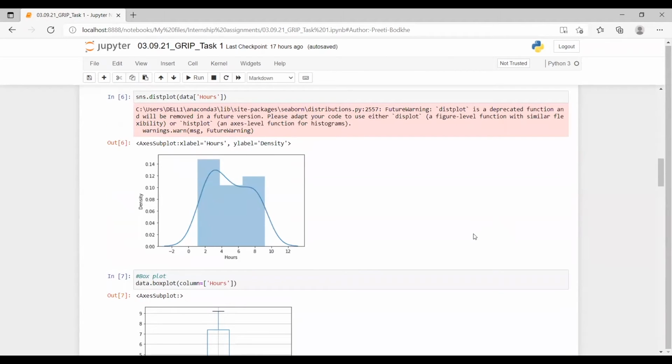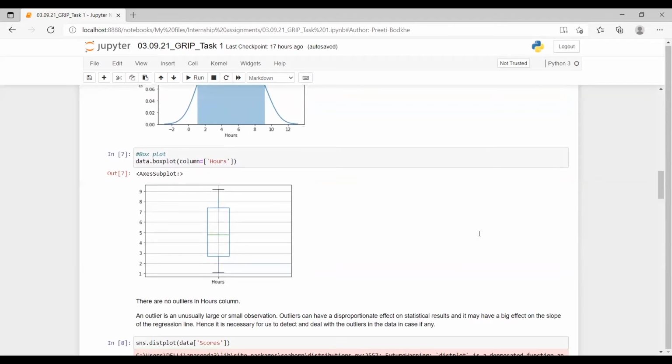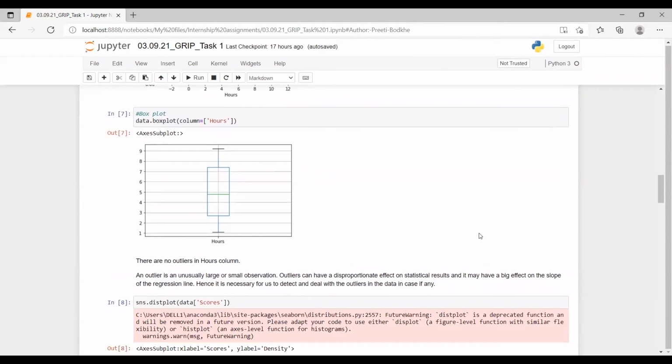So first we'll check the distribution of the hours column, and we can say that the hours data has almost a normal distribution. Looking at the box plot of the hours column, we can say there are no outliers in the hours column.